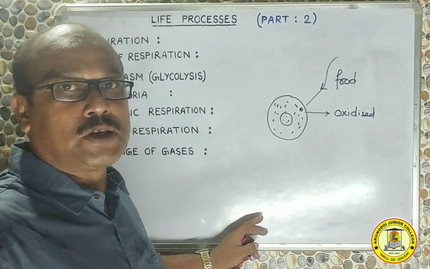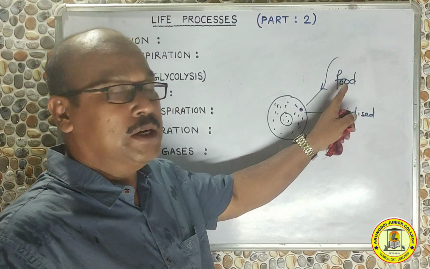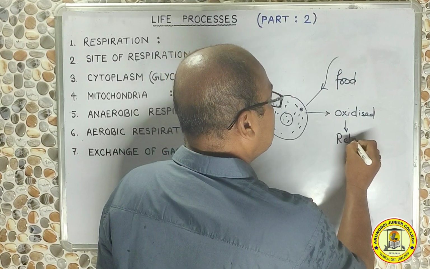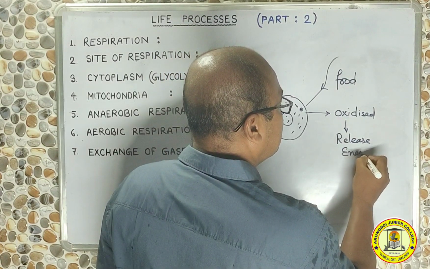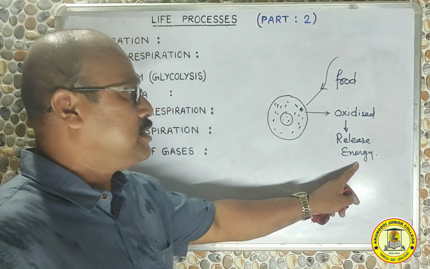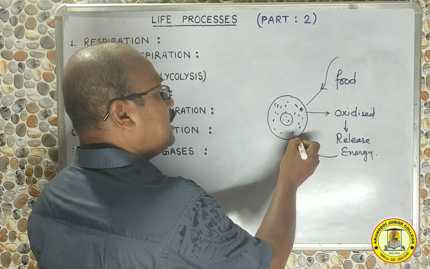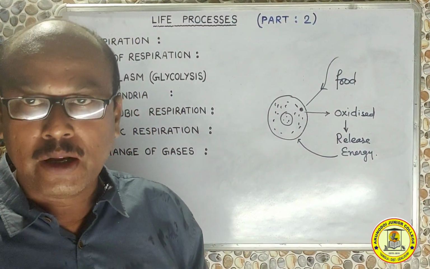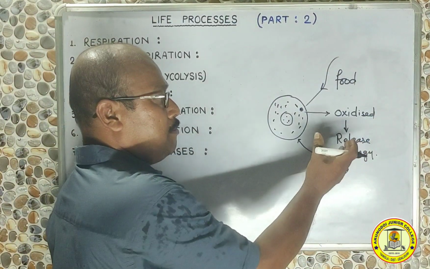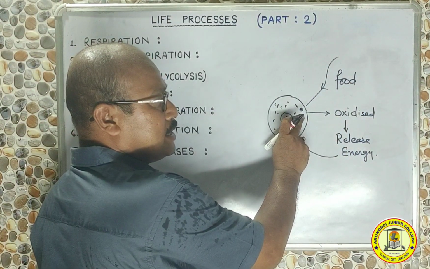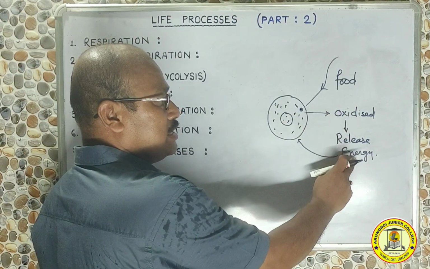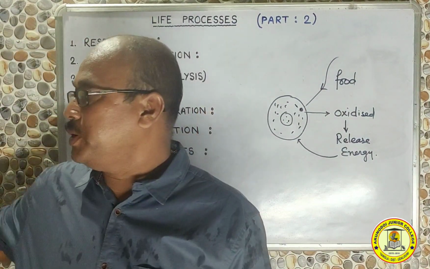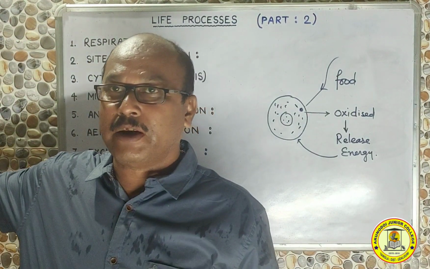Now this oxidation process of what? Food. In order to release, as a result of that, it will release energy. It will release energy, and this energy will make the cell active to carry out all the necessary activities to support life. So this entire process by which the food inside the cell gets oxidized to release energy is called respiration. So that is what simply we can say about the process called respiration.